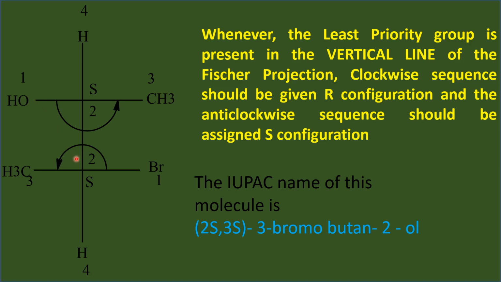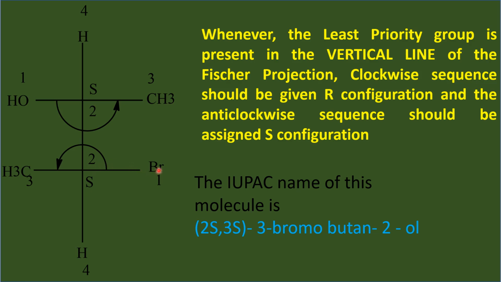And next to that we have 2 carbon atoms, this carbon and this one. So among these 2 carbons, which will get higher priority? This one, because the first atoms directly connected are carbon. Next to carbon you have hydrogens here, but next to carbon you have bromine.